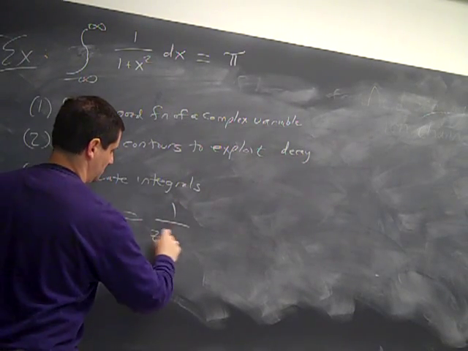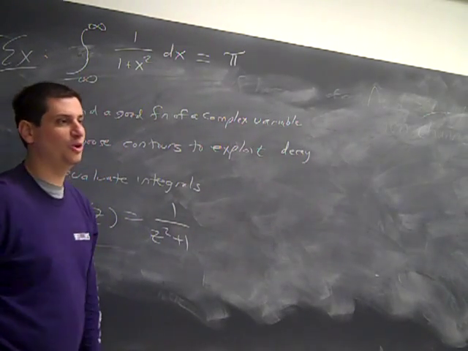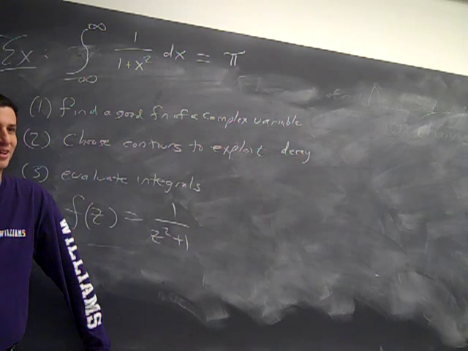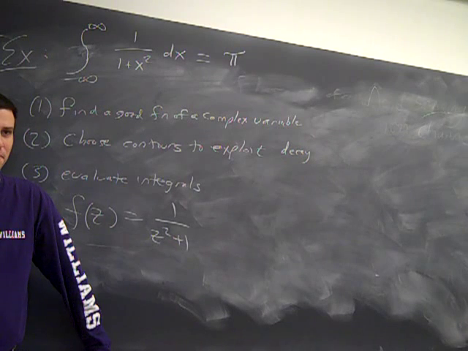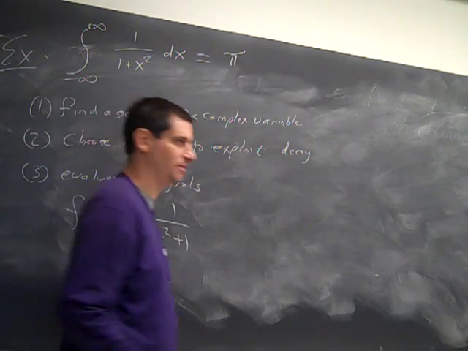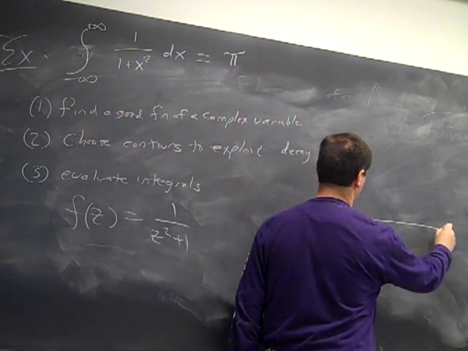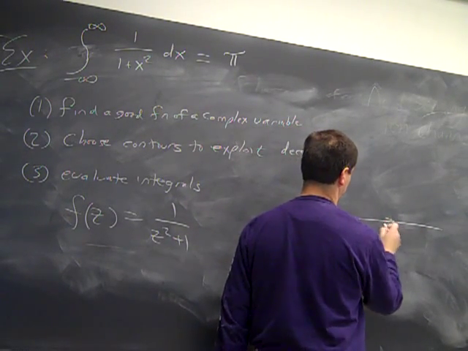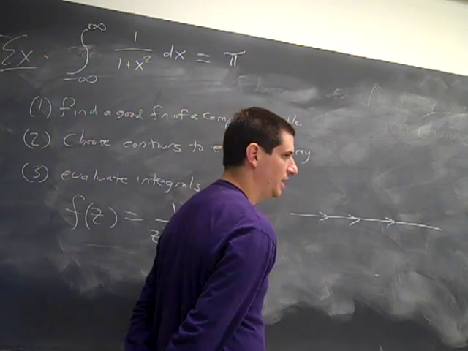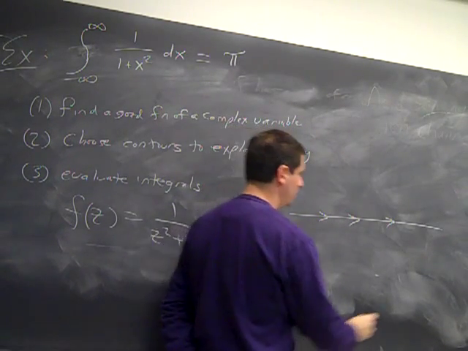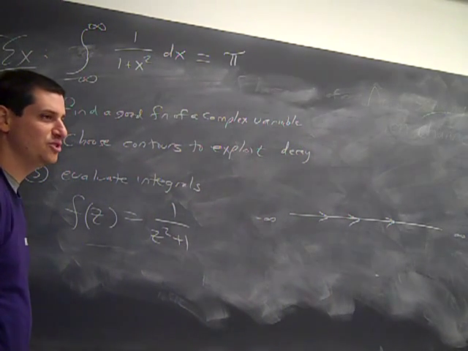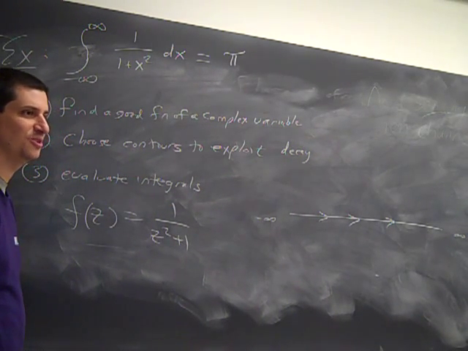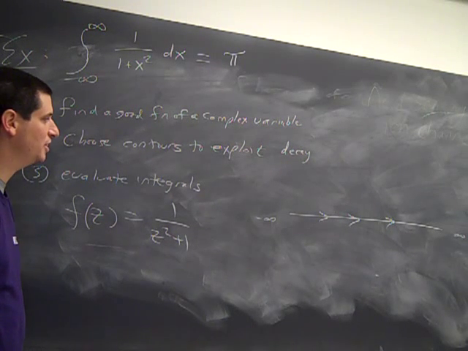F of z is 1 over z squared plus 1. When z equals x, that's going to reduce to the function I want to integrate. So this is suggesting a little bit of what the contour should be. So here's my real line. Here's minus infinity all the way down there. Here's plus infinity down here, not to scale. I have to choose a contour to evaluate this integral. Which contour should I choose?